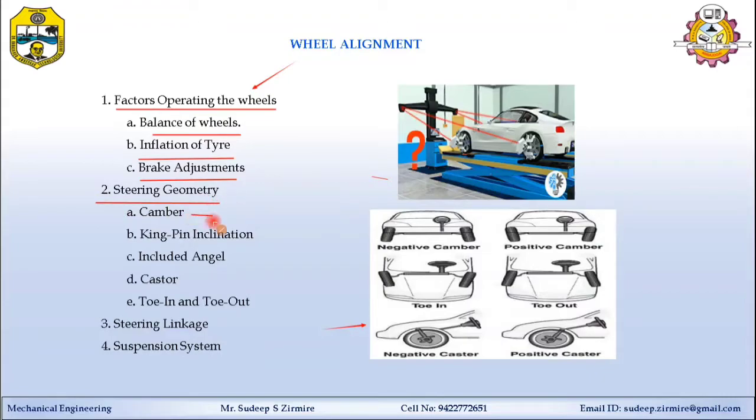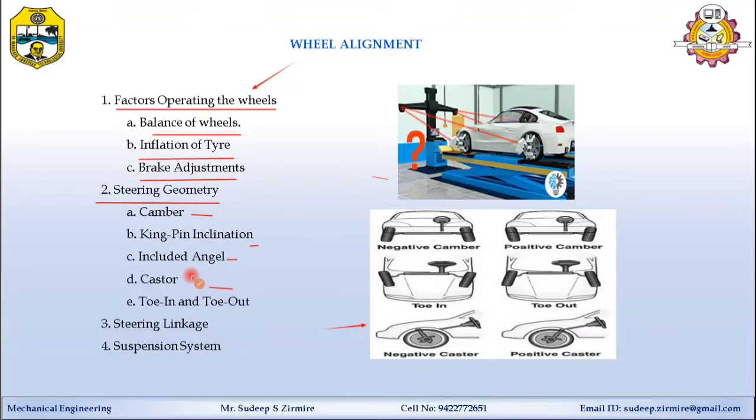Camber should be 2 degree. KPI or SAI, meaning kingpin inclination or steering axis inclination, should be in between 7 to 8 degree. Included or combined angle, the combination of camber plus KPI or SAI, should range between 9 to 10 degree. Caster angle may be positive or negative, the range is 2 degree.